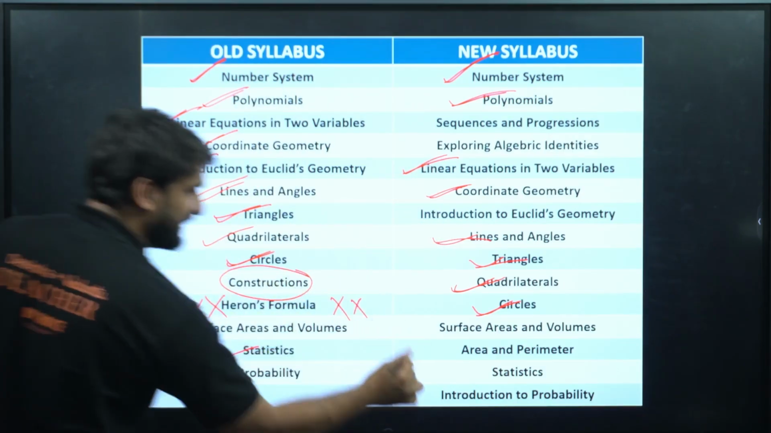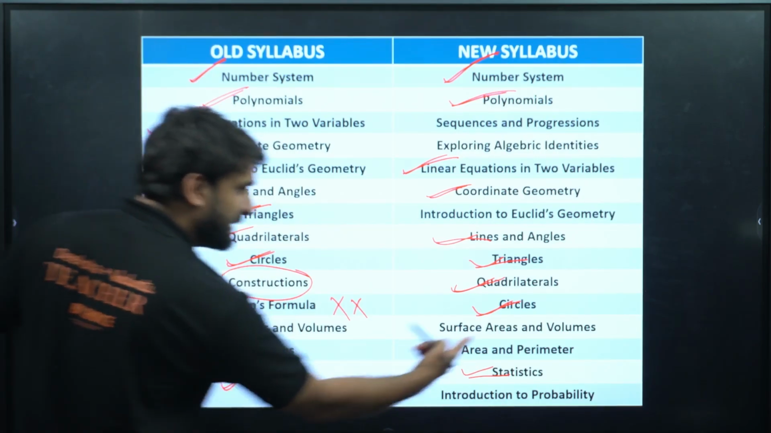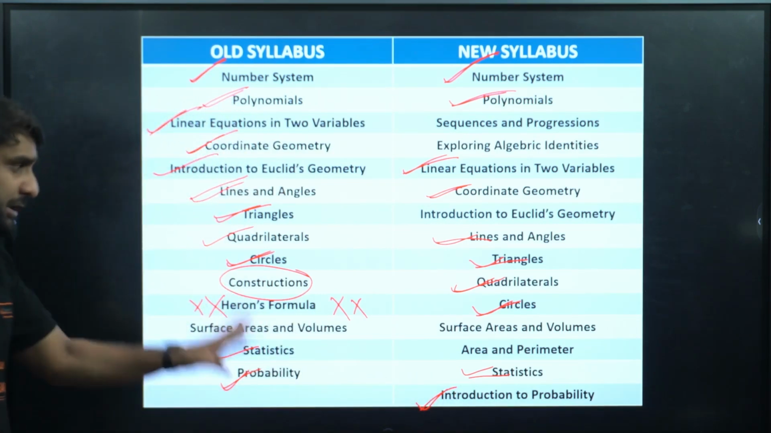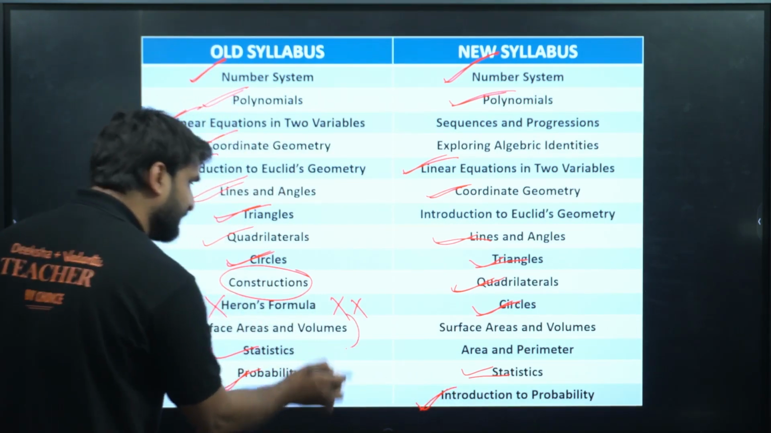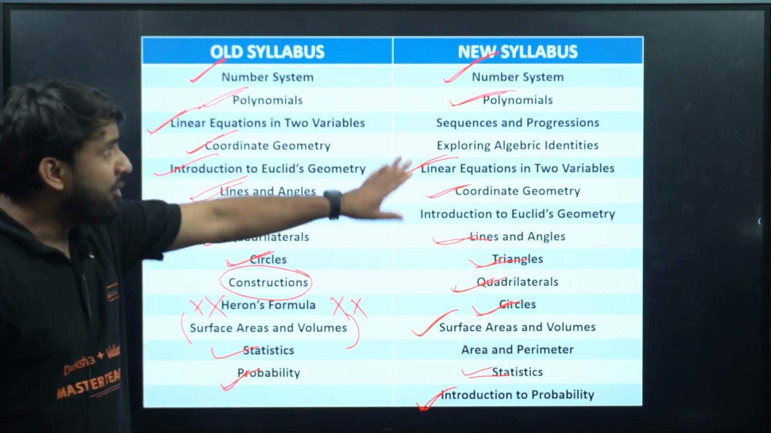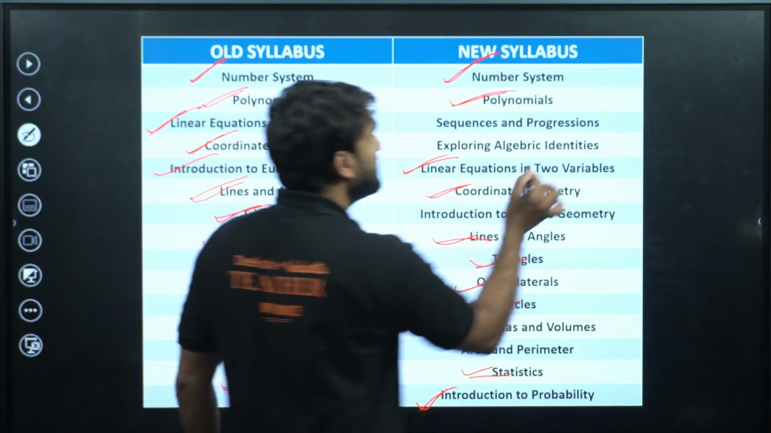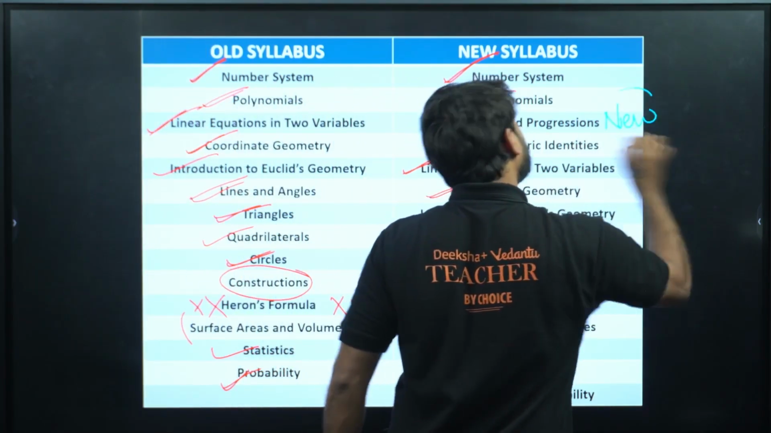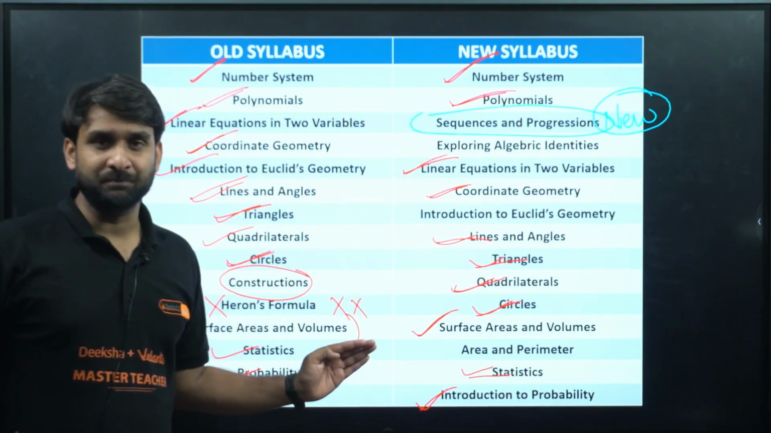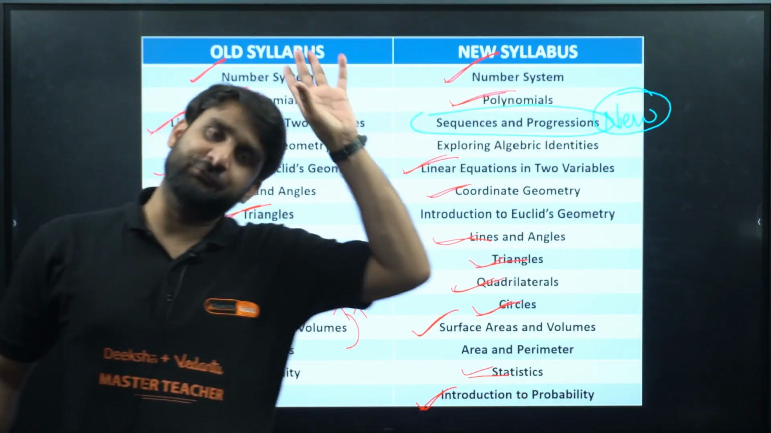Statistics is in the old syllabus and here also, and this is probability, champion. Probability in the old syllabus and probability here. Introduction to probability is also present in the new syllabus. Now if we talk about surface area and volume, surface area and volume is here and here, in both syllabi. Now can you see here, the new chapter that has been added by CBSE is this very new one, sequence and progression. Sequence and progression is basically AP. Basically this topic has been in class 10th for so many years.